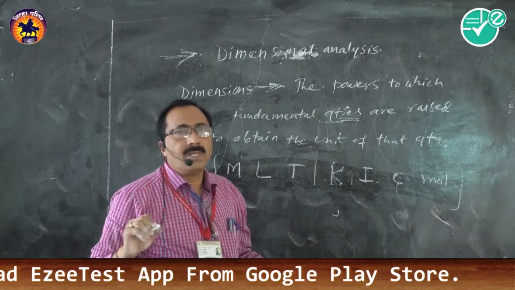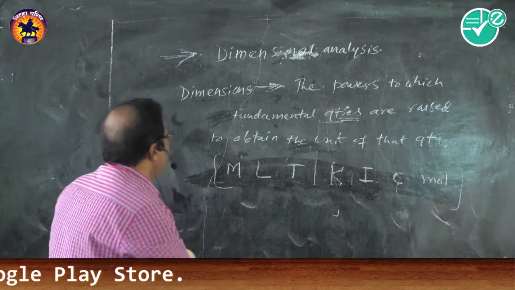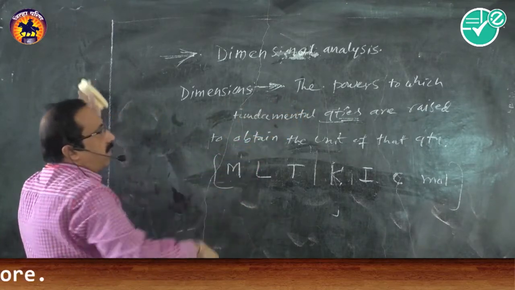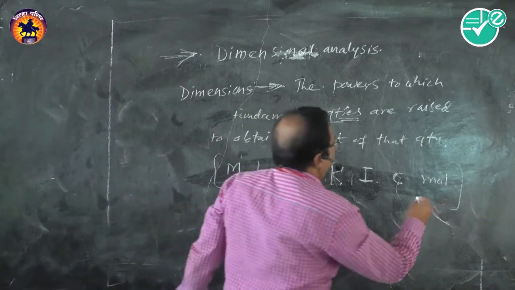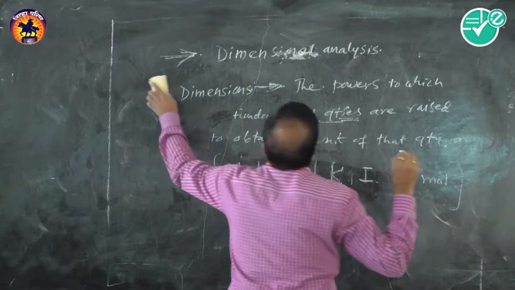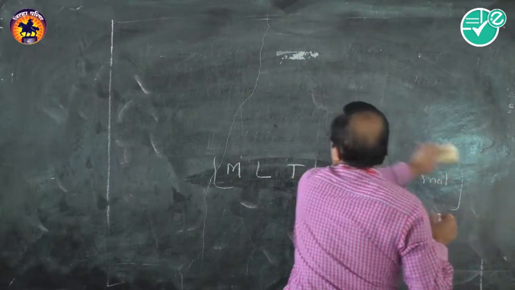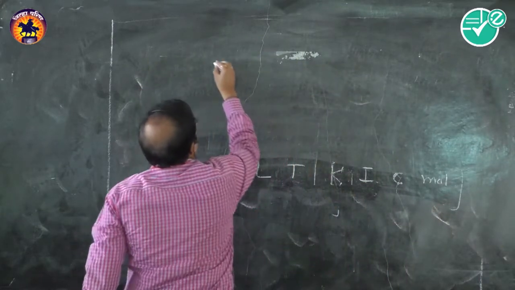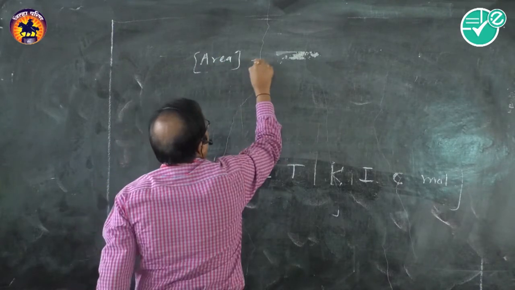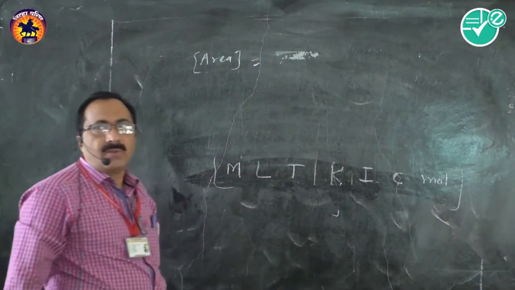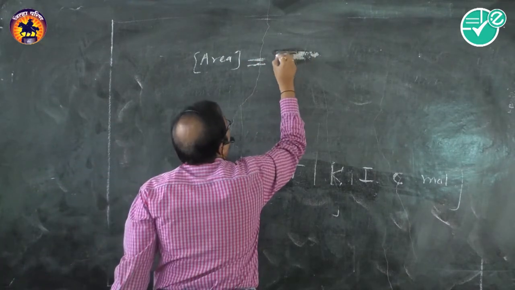We shall see some examples for the sake of convenience. So the powers to which the fundamental quantities are raised are called the dimensions. Let's find the dimensions of, suppose, area. What are the dimensions of area? We should know the formula first of all. What is the formula of area?